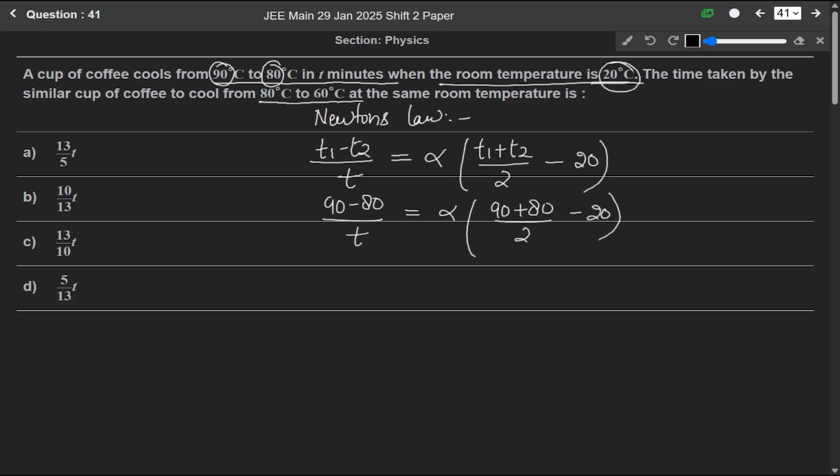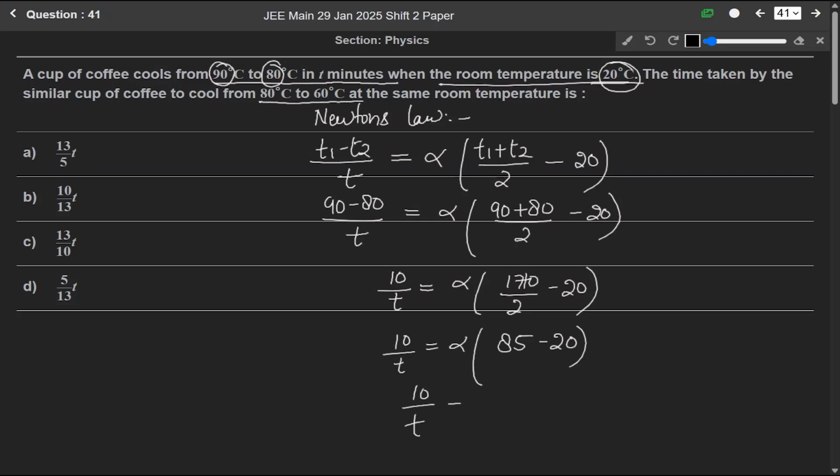Now we'll solve it. 10 over T equals alpha times 170 over 2 minus 20, which is 85 minus 20, which is 65. So alpha will be equals to 10 over 65 T.